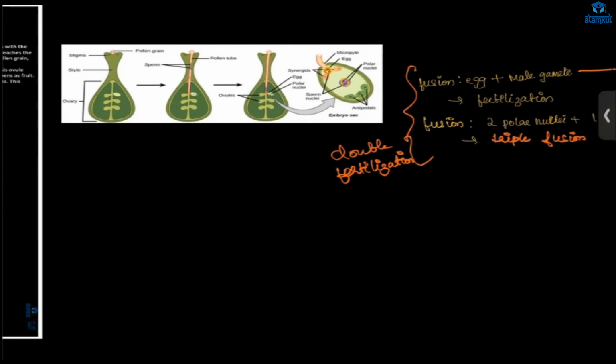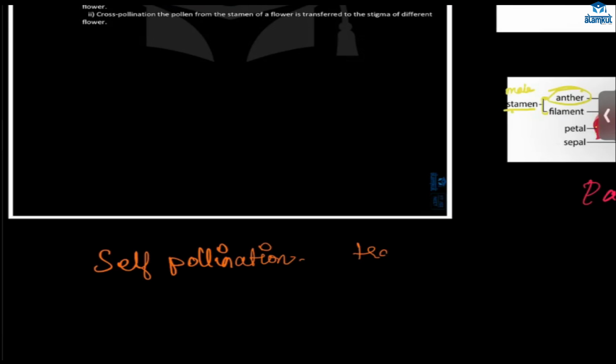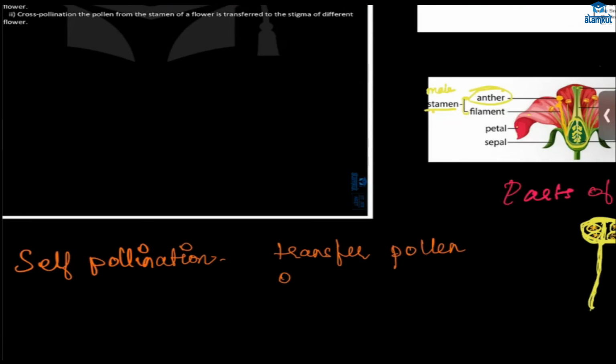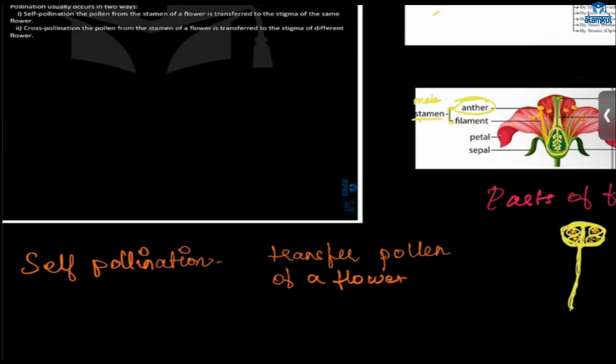Okay. Also this pollination, right? There is self pollination and cross pollination. Self pollination, what is that? Two types of pollination. Self pollination, what will happen here? Transfer of pollen grain of a flower to the stigma of the same flower.